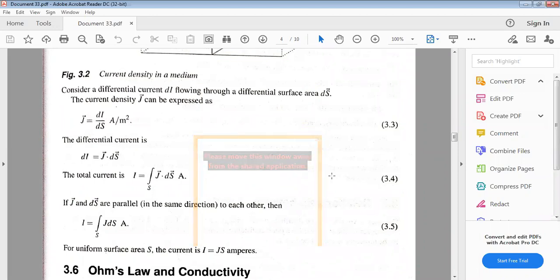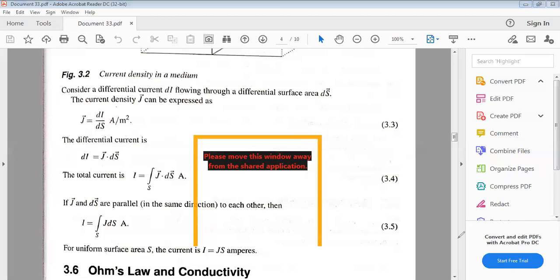From the above expression 3.3, J equal to di by ds, so di equal to J into ds. So the total current I equal to the surface integral of J dot ds.